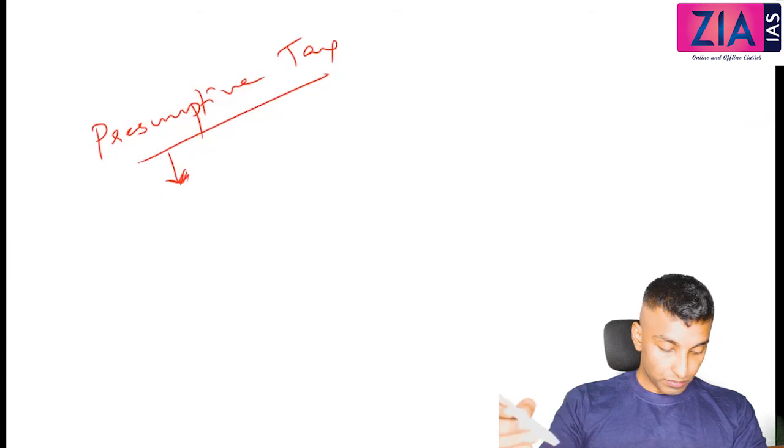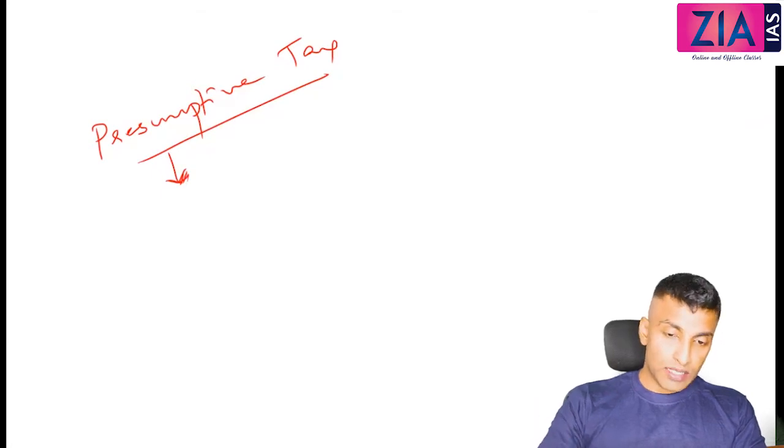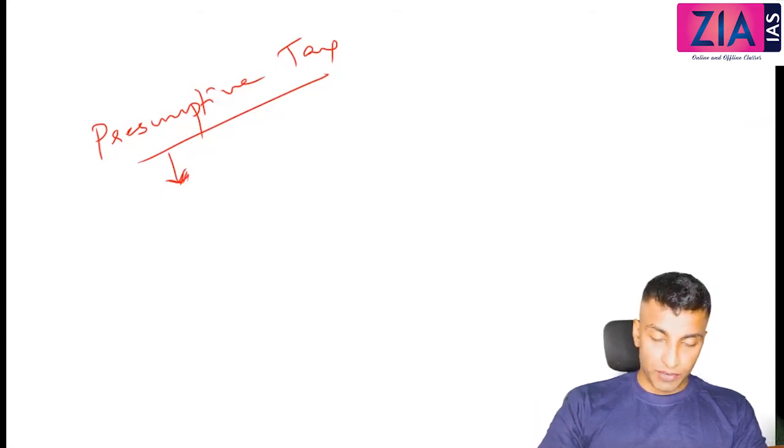Okay. So the surcharge is actually an example of presumptive tax.